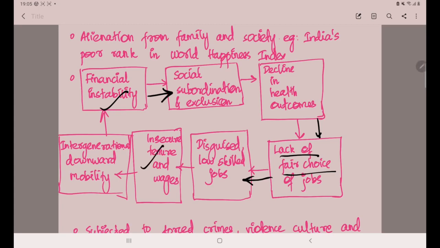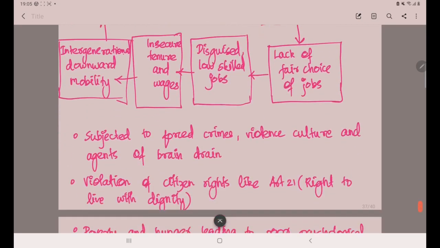Once into that cycle, the person can't improve his career either. So there is insecure tenure and wages. So this is again leading to intergenerational downward mobility. Their children also will be moving into such a cycle only. So this vicious cycle will continue, again leading to financial instability. So like this, flowcharts can be used in your answer.